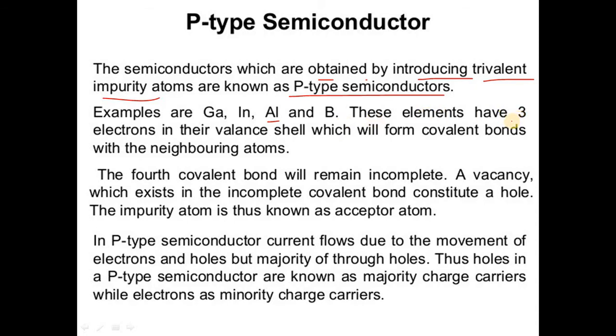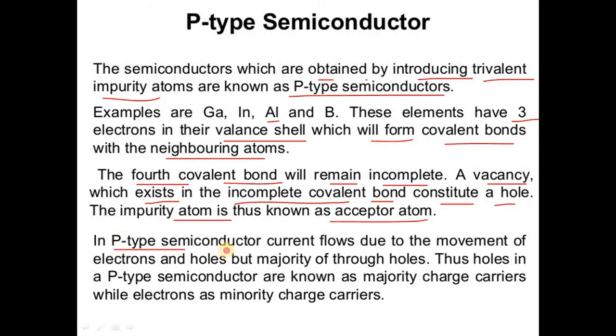These elements have 3 electrons in their valence shell, which will form covalent bonds with the neighboring atoms. So the fourth covalent bond will remain incomplete, and a vacancy which exists in the incomplete octet bond constitutes a hole, and the impurity atom is thus known as an acceptor atom.